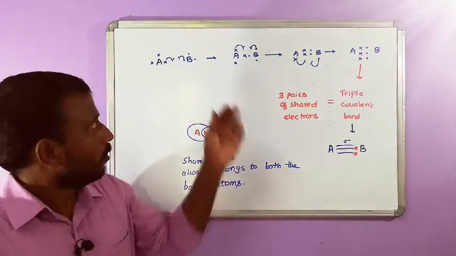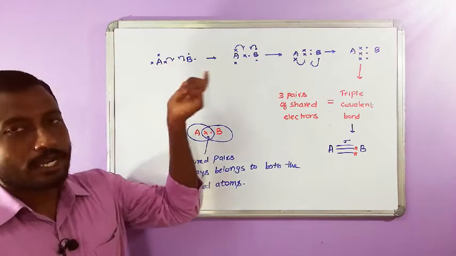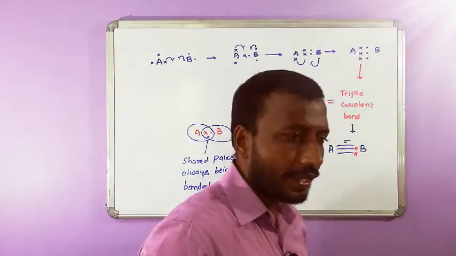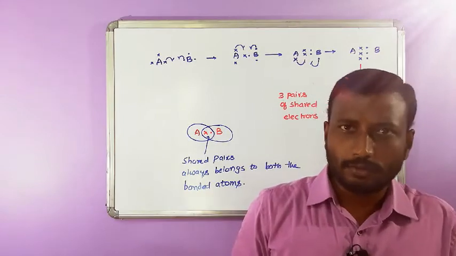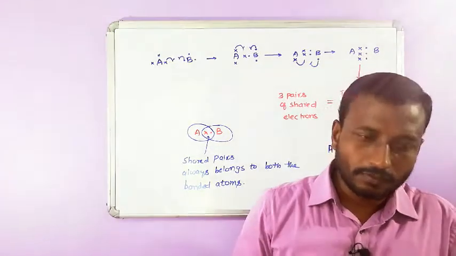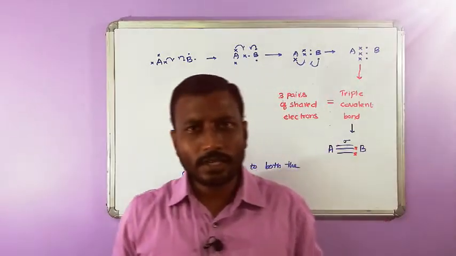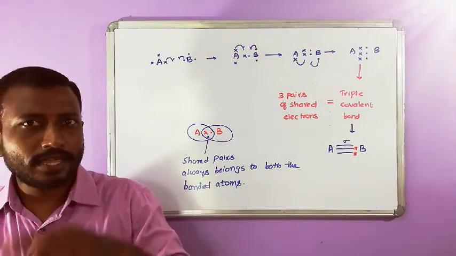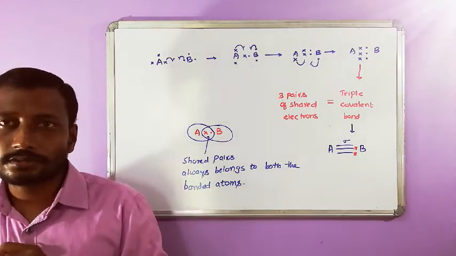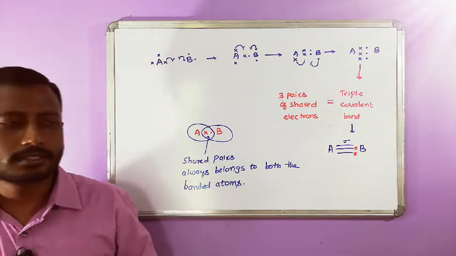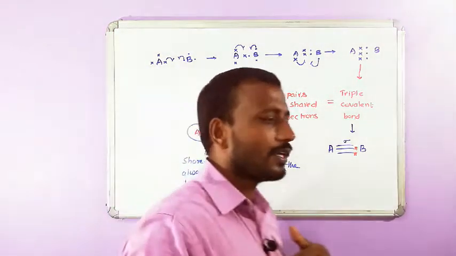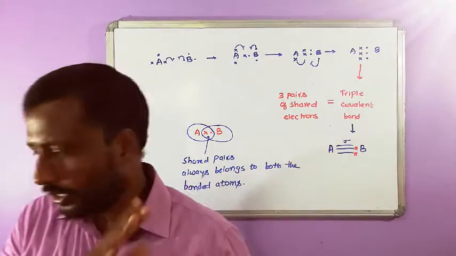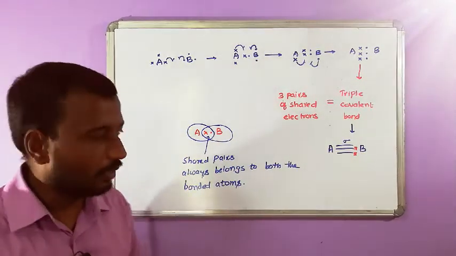So which electrons are shared by A and B? A and B are sharing valence electrons. The electrons shared between A and B are their valence electrons. Now what are valence electrons? Valence electrons are the outermost electrons. Let us write on the board itself, then we will have a look.